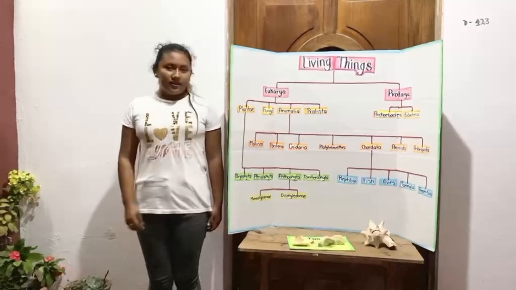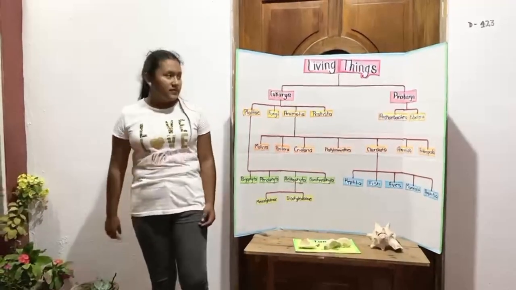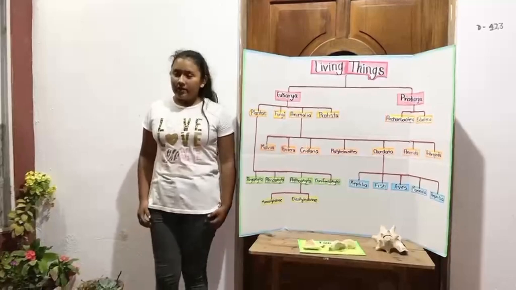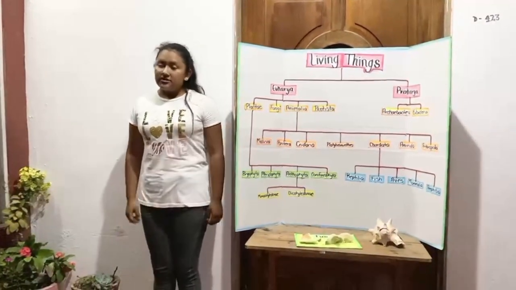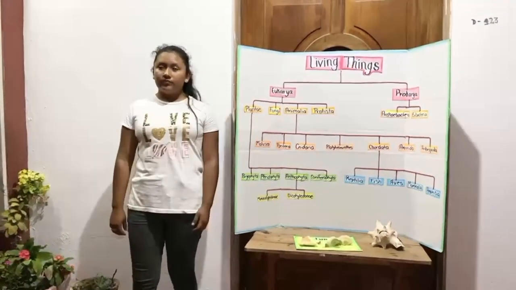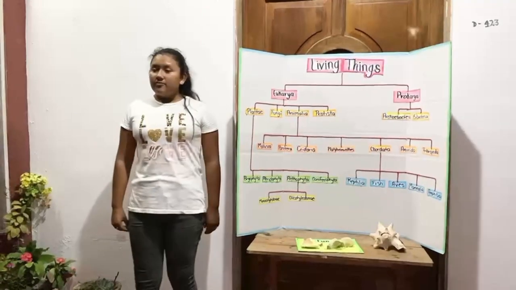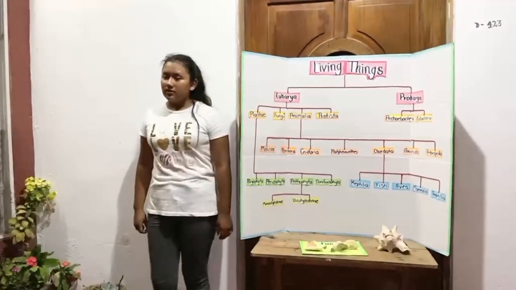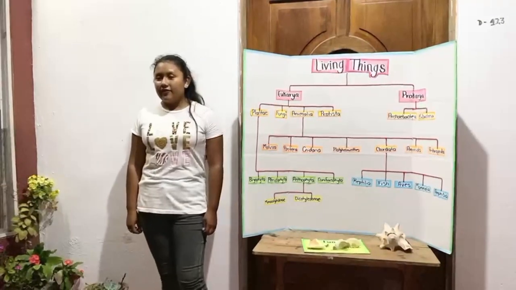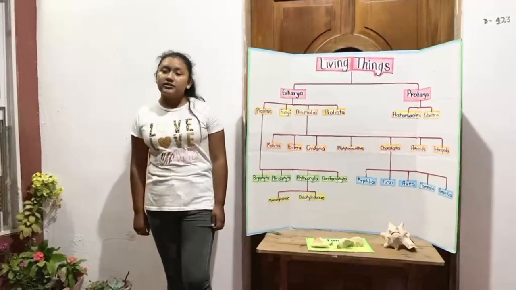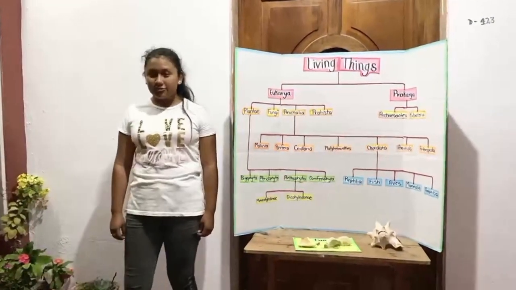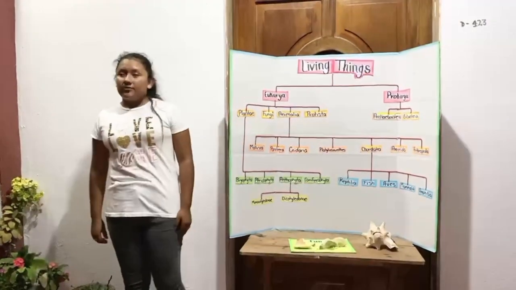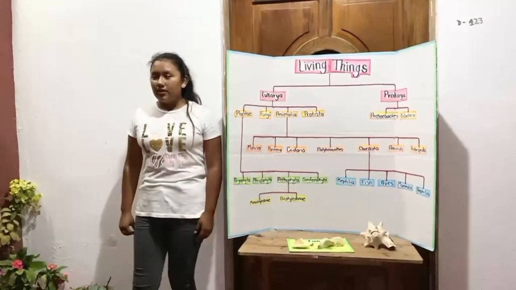Living things are divided in two main domains. This is eukarya and prokarya. Prokarya are the oldest type of cells, existing about 4 billion years ago. They are the simplest type of cells with a simple internal structure. They are unicellular and can be found in all environments, even in extreme conditions. Then eukaryotes exist about 1 billion years ago.